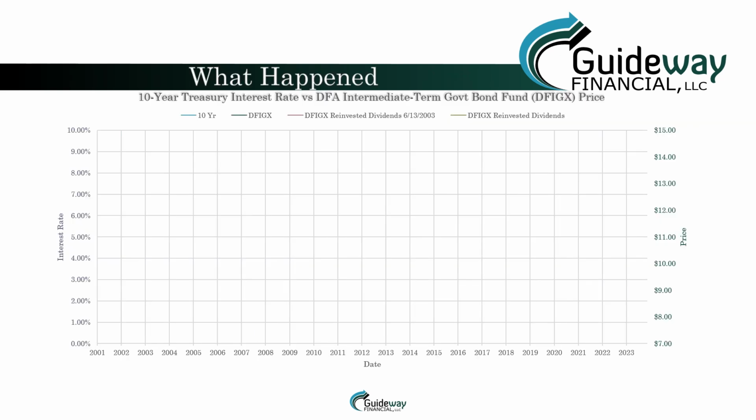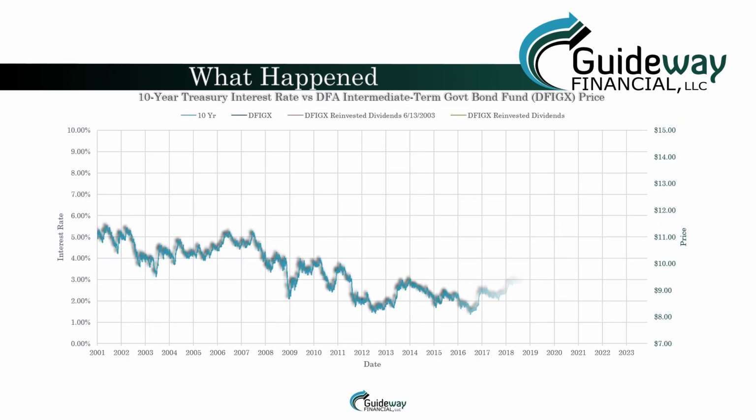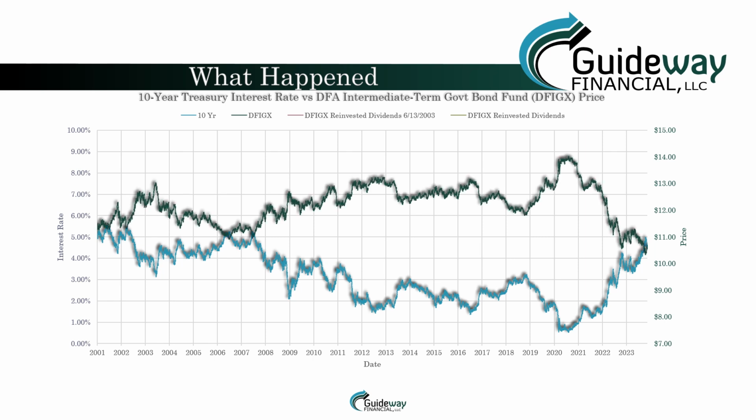Let's see what happened. First, let's look at the interest rates on the 10-year intermediate term government bonds. Now let's look at the price of the Dimensional Fund Advisors Intermediate Term Government Bond Fund. Note that this is only the price of the fund. The fund also pays interest, which increases the value of the investment, and those interest effects are not shown. We can see that they're mirror images. When interest rates go up, the price of the bond fund goes down and vice versa.